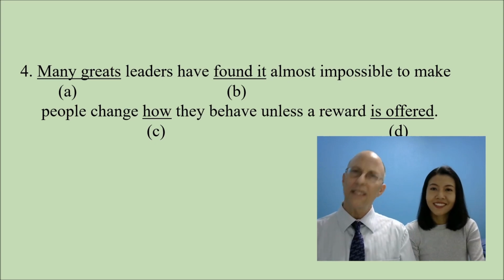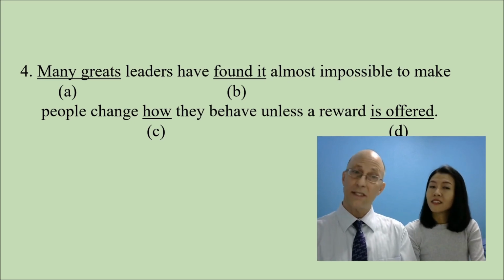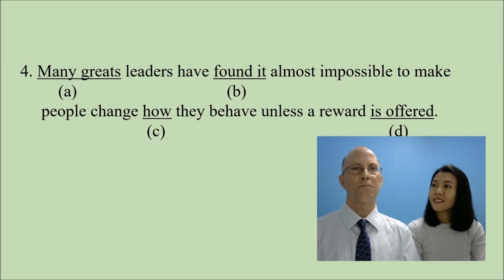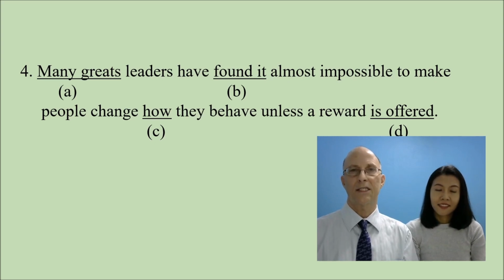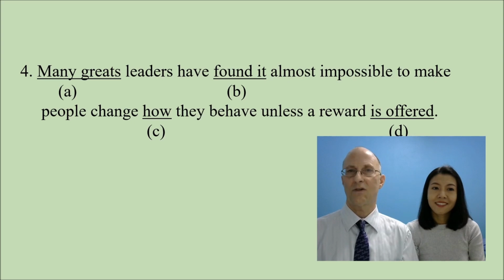And if you didn't have leaders, it would work because greats would then become the noun. Many greats have found it. No problem, greats would be the noun. But in this case, it's used as the adjective. And we almost never use a plural noun as an adjective. And if it were the adjective great, then it would also never have an S on it.